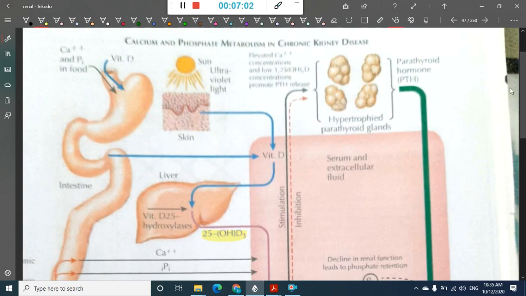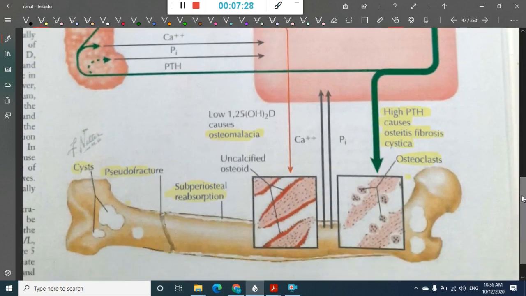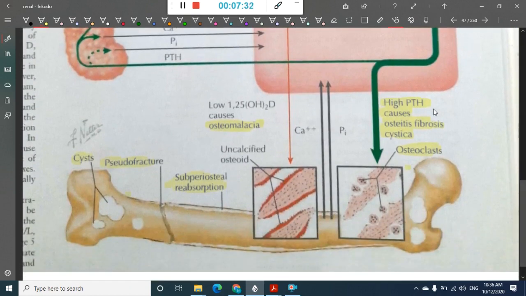Now because of decreased vitamin D, calcium absorption and phosphate absorption are also decreased, and as a result there is low calcium. So the low calcium will promote the release of parathormone. Because of that, there is a hypertrophied parathyroid gland, leading to increased parathormone production. So this high parathormone will cause osteitis fibrosa cystica. So these are the features which you see in chronic kidney disease.